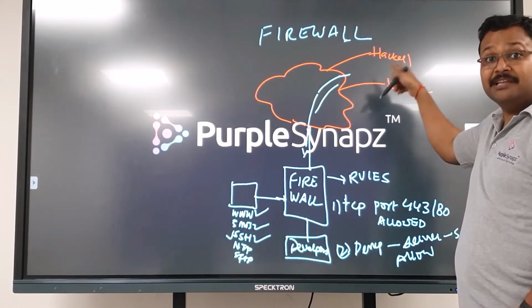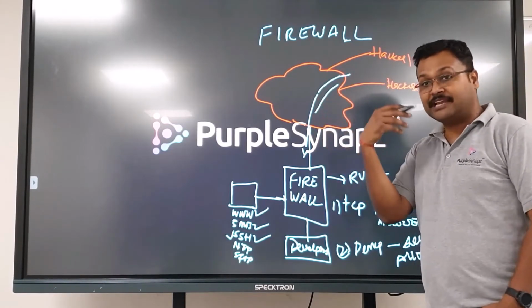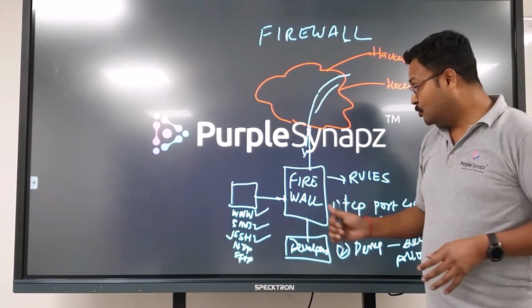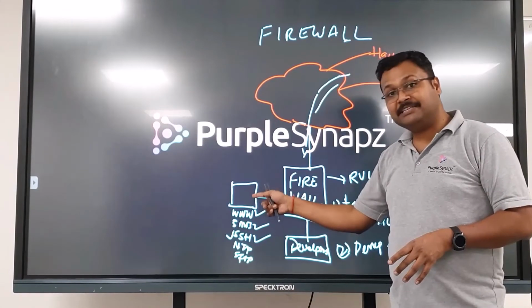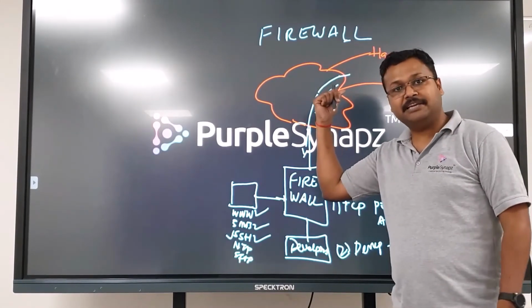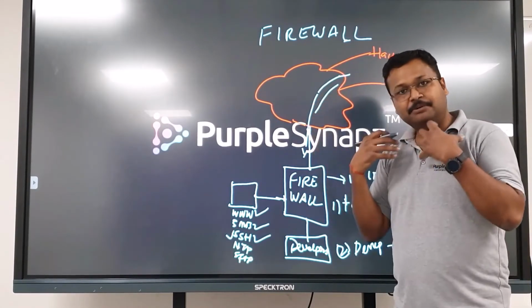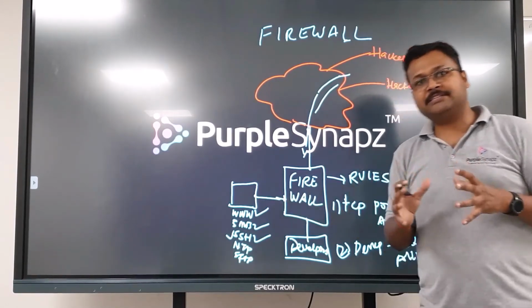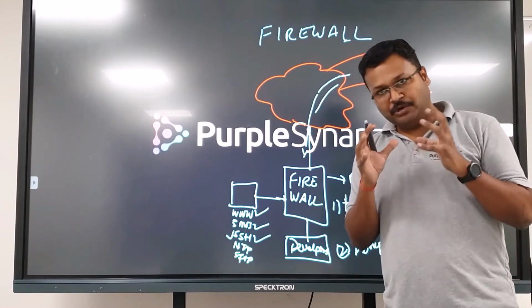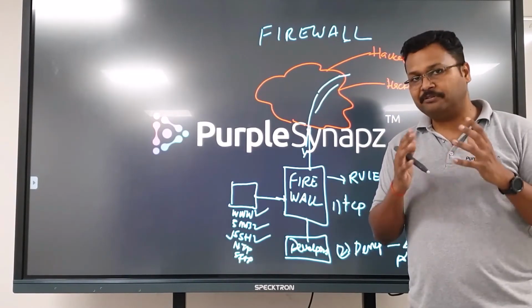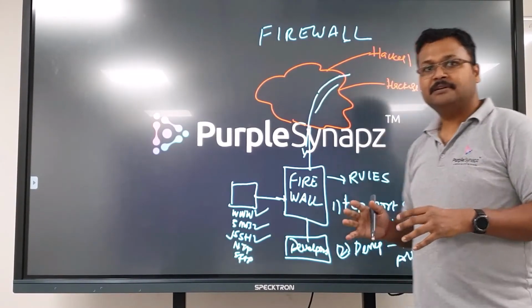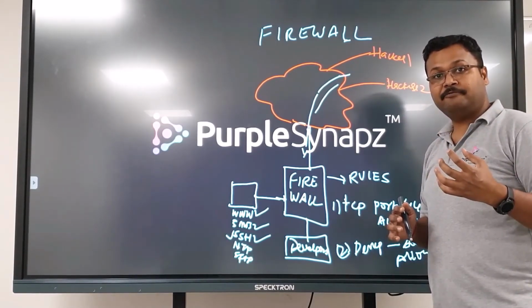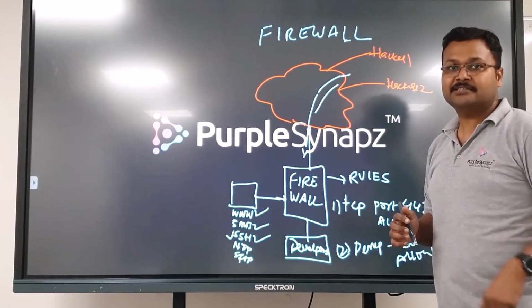Just imagine the millions of malicious users just trying to access some of the servers all the time, not to steal the data from there, but to compromise it, and using this machine they want to attack somebody else, so that when somebody is trying to trace back, they will ultimately end up here. So it's not always the understanding that only if you have important information people will try to hack or compromise your system, but there are many other reasons for which people will try to take access of your machine.